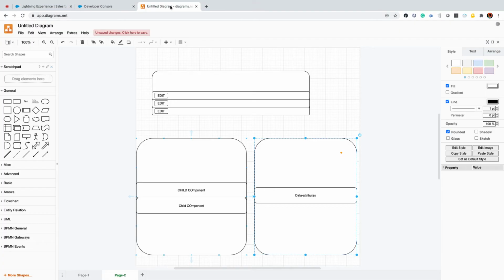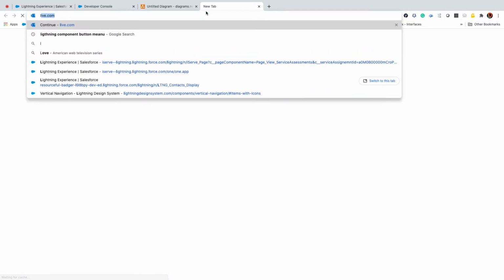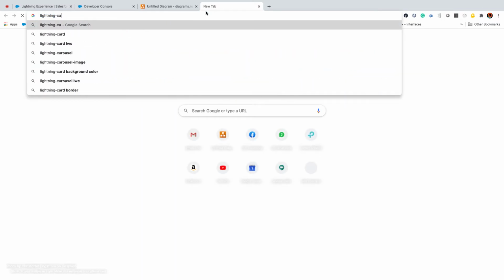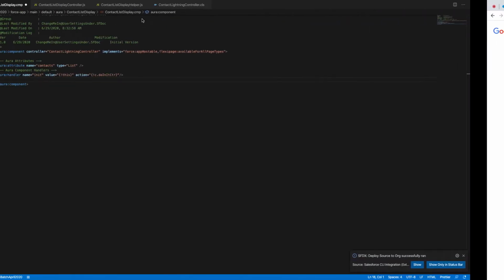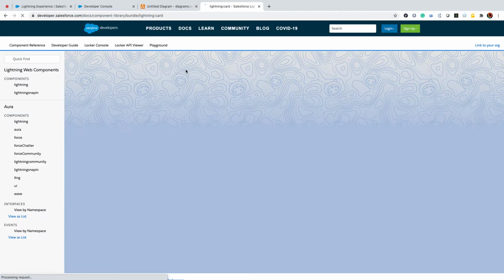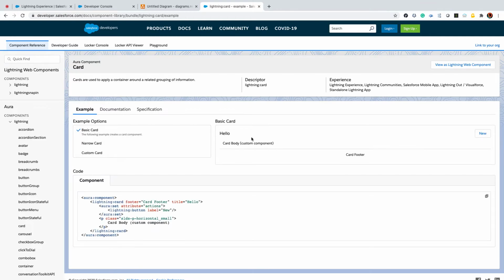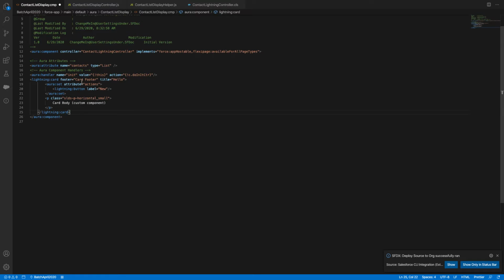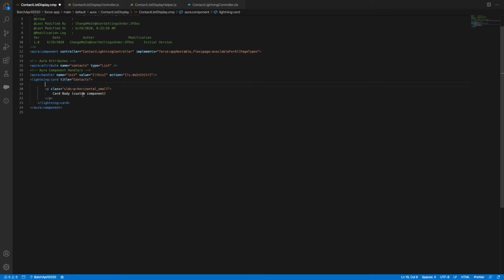So let me get into the component library, lightning:card, simple card, like I pick up. Let's see, contacts. I don't need this button. Inside the card body, I'll just render my table.